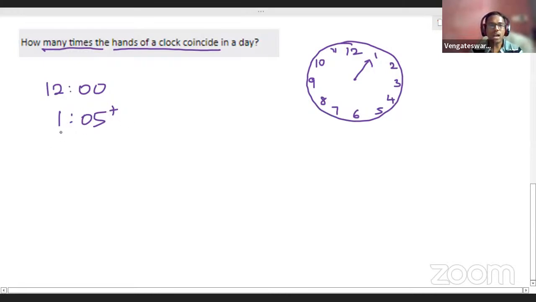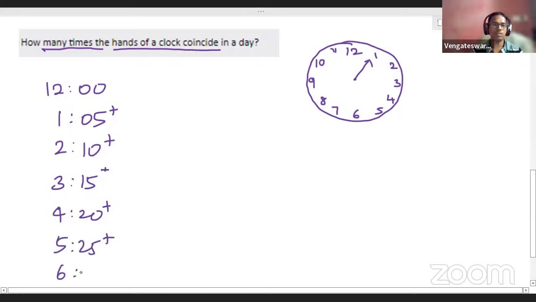Same way, after that, when will it happen? At 2:10 plus. Remember, I'm not putting exactly 2:10. Why that plus? Because 2:10 plus means our hour hand will be a little bit away from the 2. Okay, 3:15 plus it will happen. Next 4:20 plus, 5:25 plus, 6:30 plus, then 7:35 plus, 8:40 plus, 9:45 plus, 10:50 plus it will happen.